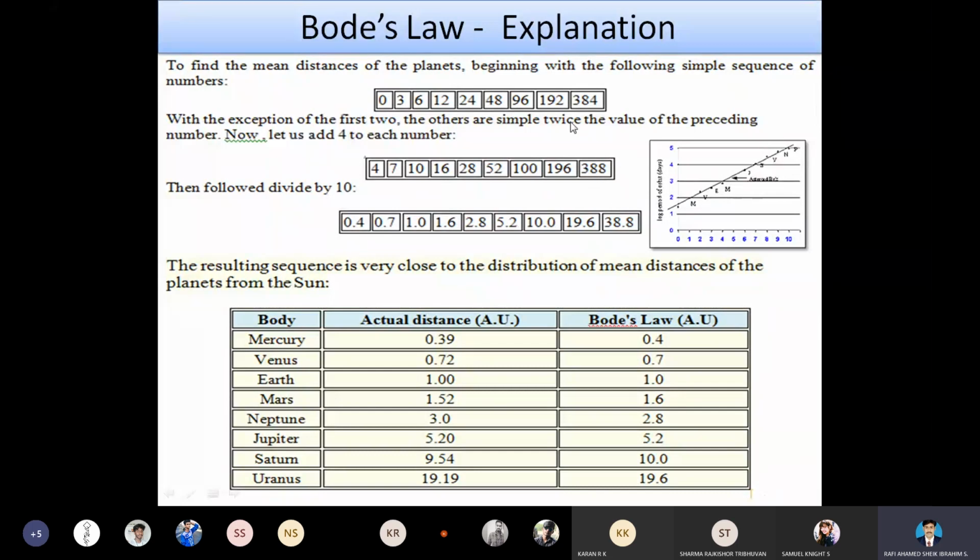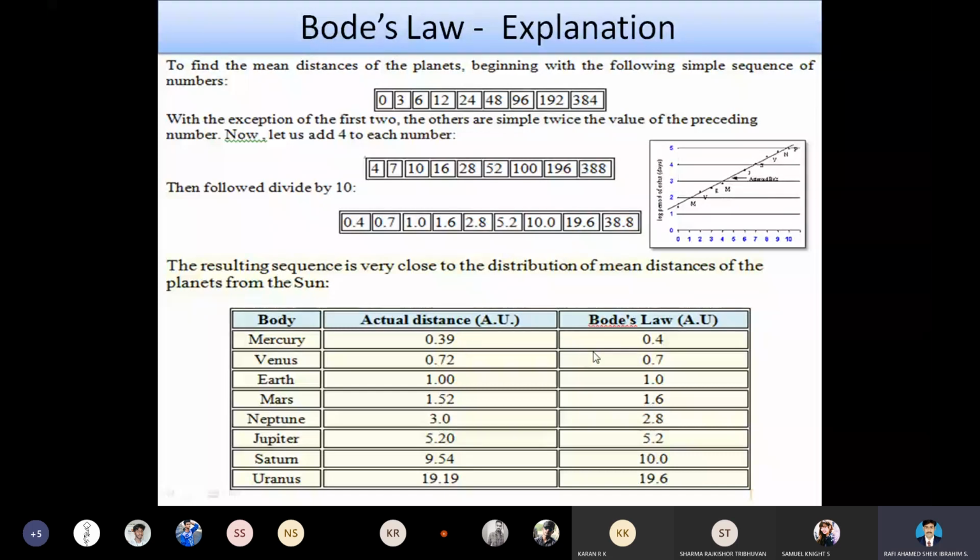These results are the prediction made by Bode. They compared these values with the actual distances, and it shows near similarity.